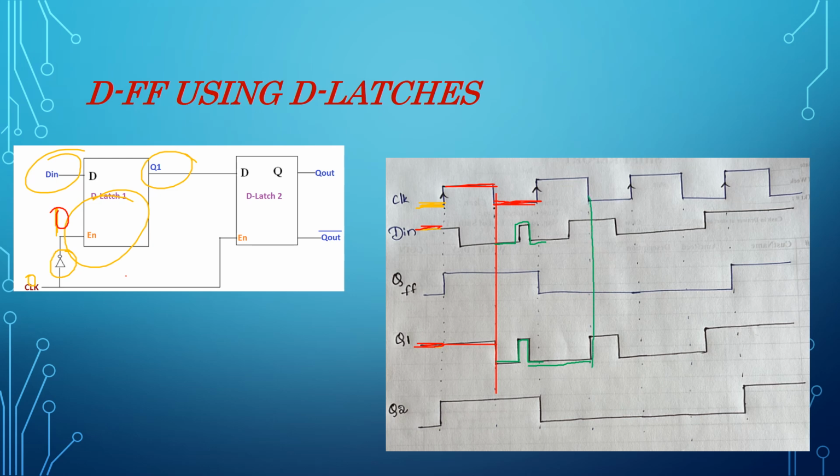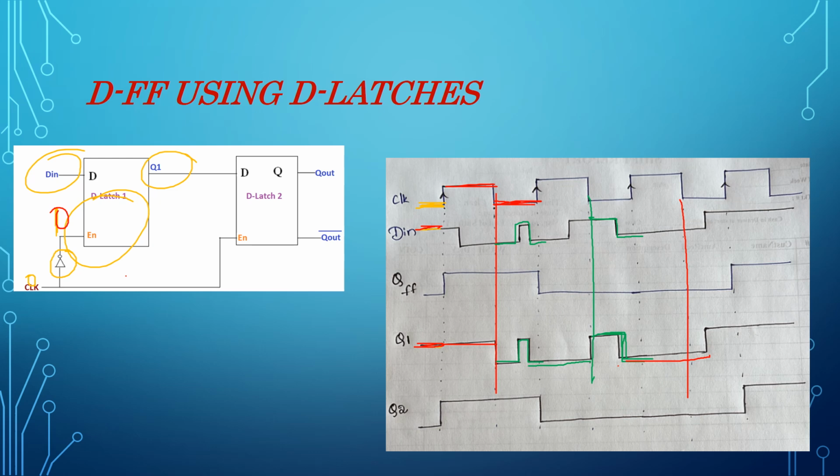At this point of time, clock equal to 0 and D in is this one. So Q is equal to D in here, and then it remains same until next clock equal to 0.